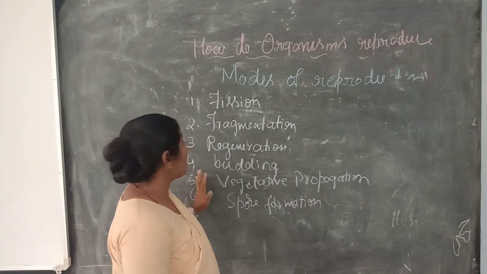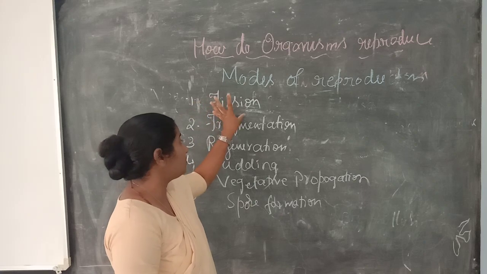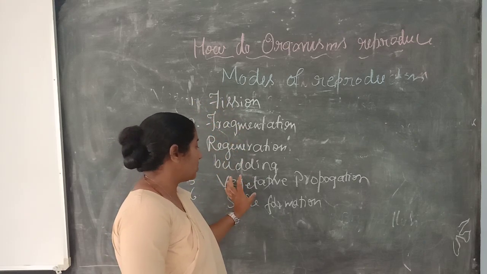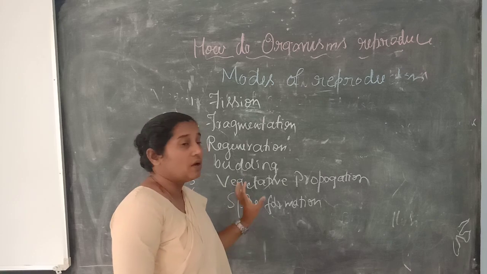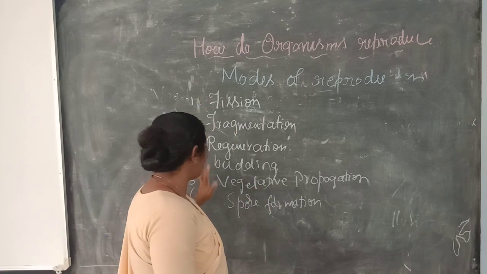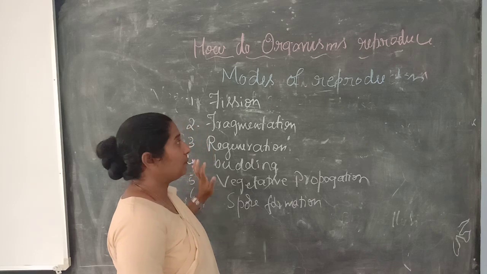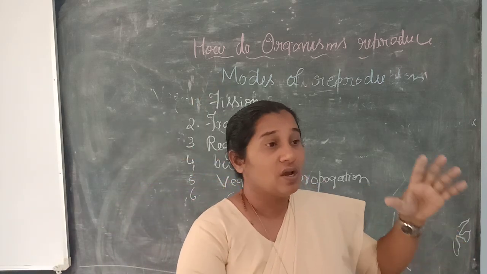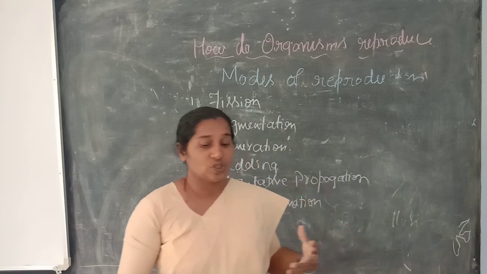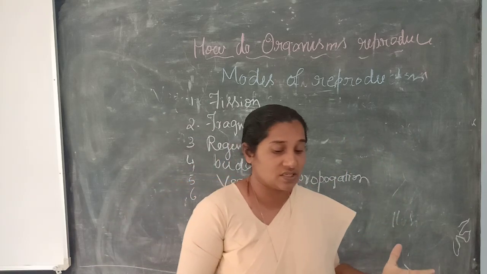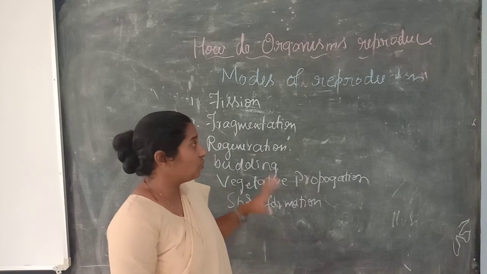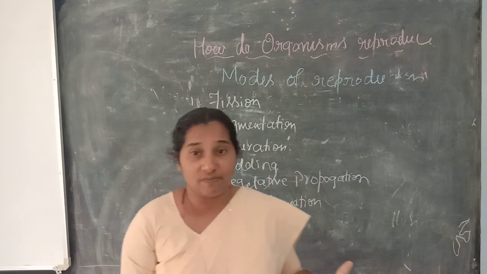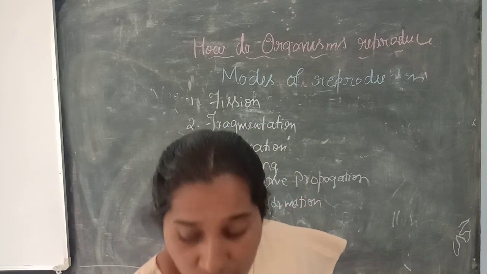The methods are fission, fragmentation, regeneration, budding, vegetative propagation, and spore formation. There are six modes of asexual reproduction, and at least two questions will be asked in the exams: how it can be reproduced, what the methods of reproduction are, and how these organisms reproduce. So students, remember there are six forms of asexual reproduction.